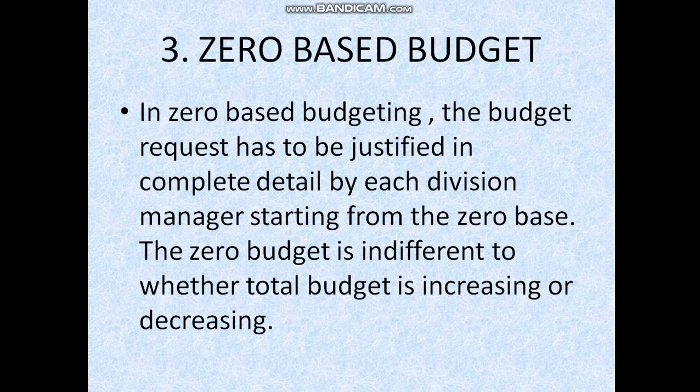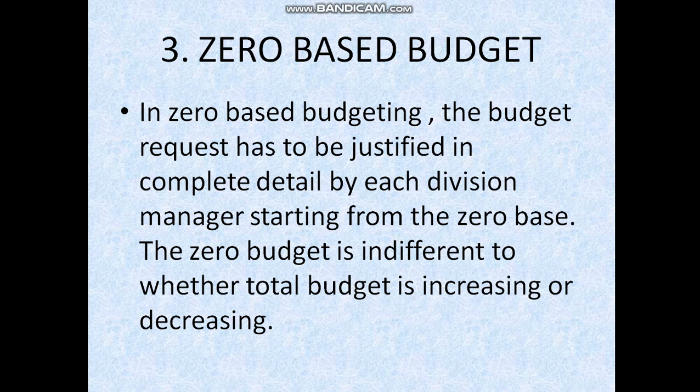Then the third one is the zero-based budget. In financial budgeting, the first one is the capital budget, then the revenue budget, then the zero-based budget. In zero-based budgeting, the budget request has to be justified in complete detail by each division.